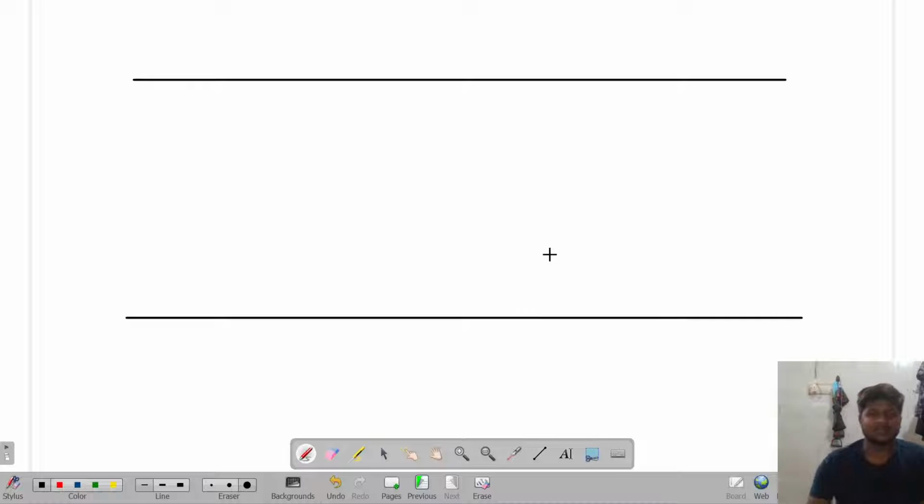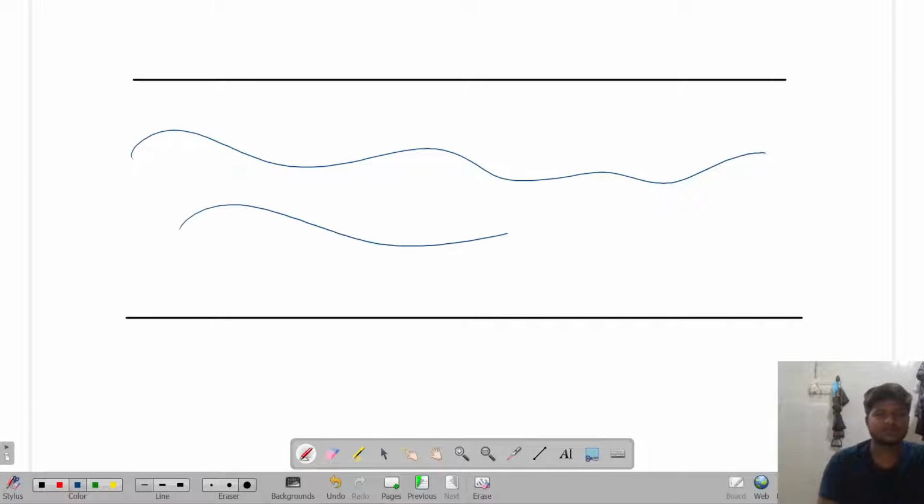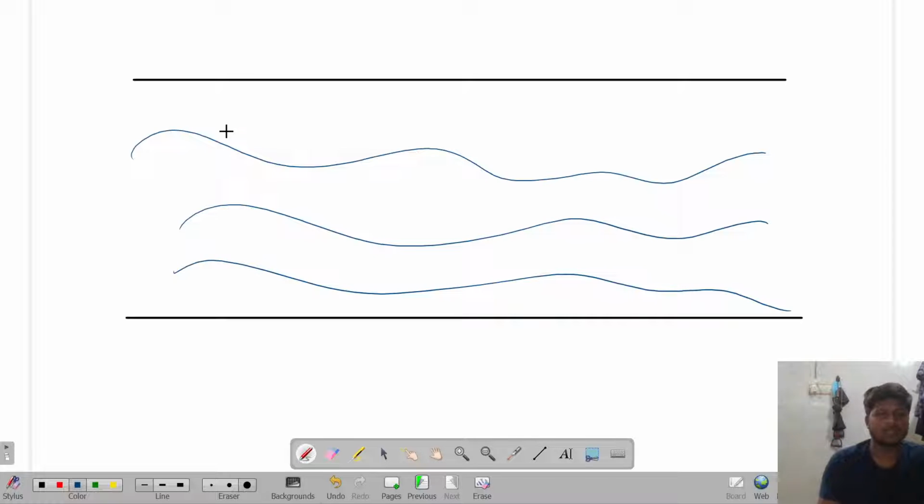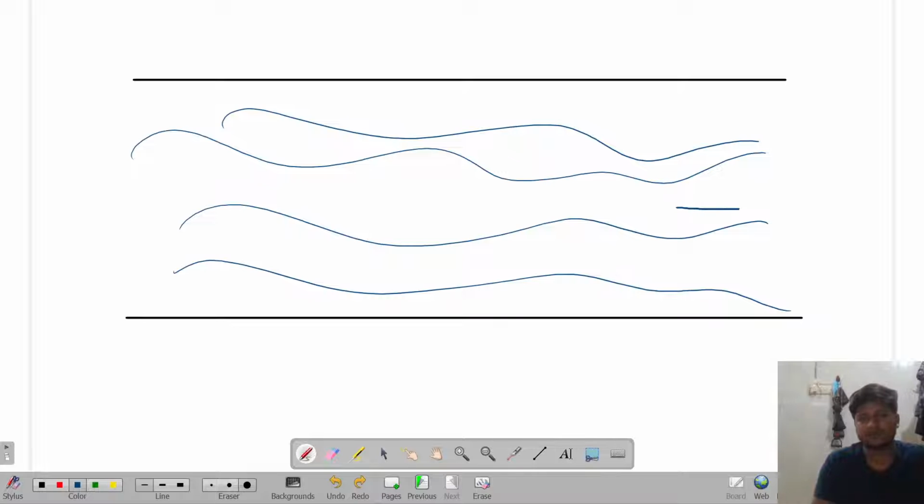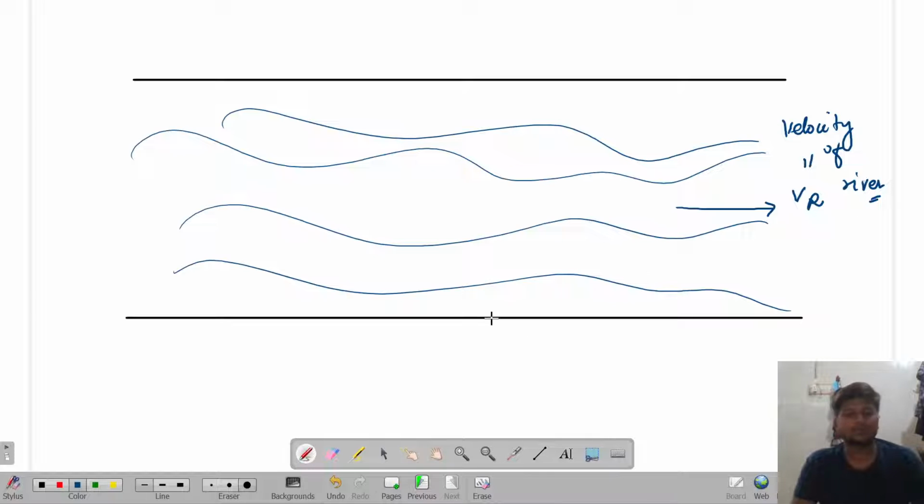So what happens? Let's suppose this is my river water. This is my river, which is flowing along this direction, towards the east. It has velocity v. I'm representing v_r as the velocity of the river. Now, when you try to cross it, suppose a particle starts to swim from here and wants to go to the opposite bank. A person is there who started.